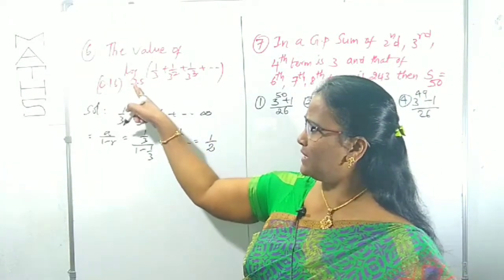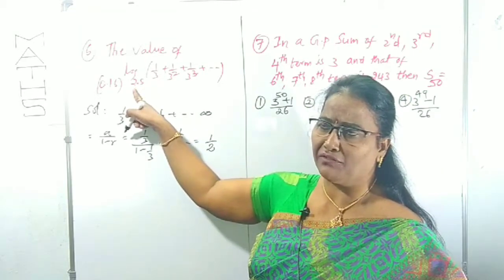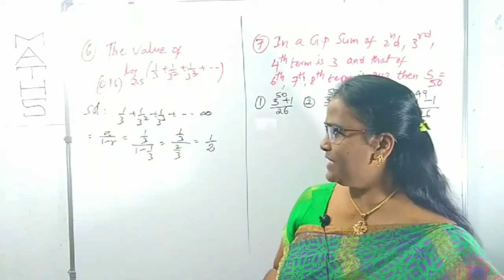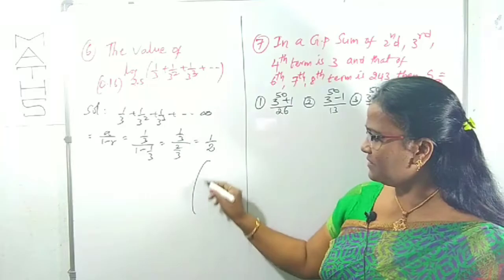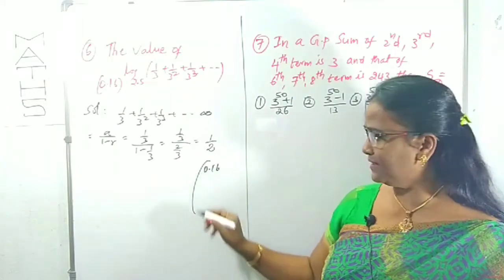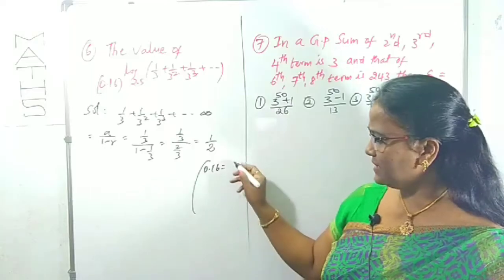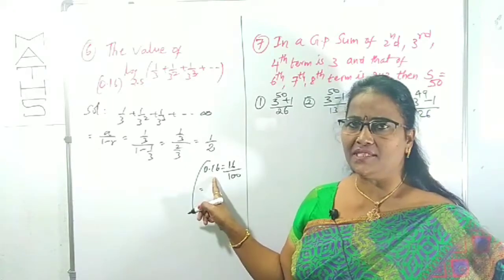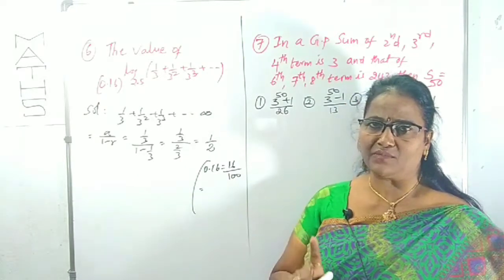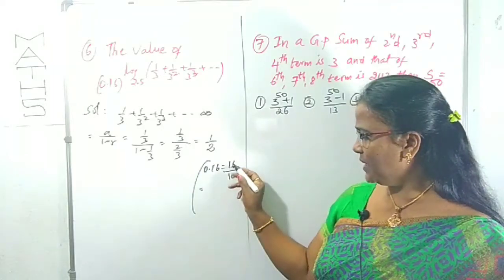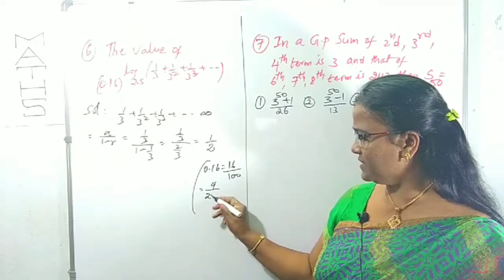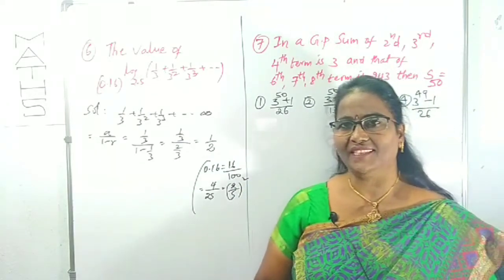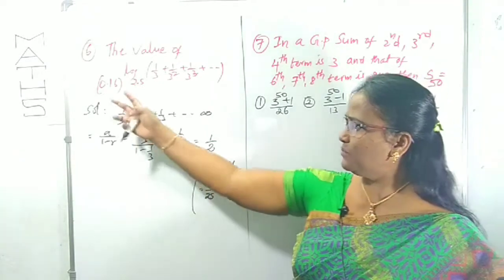And the logarithm has a base. What is the base of the logarithm? 2.5. And the total power has the number 0.16. We can simplify those two also. First, 0.16, I am simplifying like this. 0.16, I can write 16 by 100. You know very well, after the decimal there are two digits, so you can divide by 100 and the decimal will be removed. Right? Now 4 cancels, 4 4's 4, 25's 25. 4 by 25, shall I write 2 by 5 whole square? Right? 2 by 5 whole square. This is for 0.16.